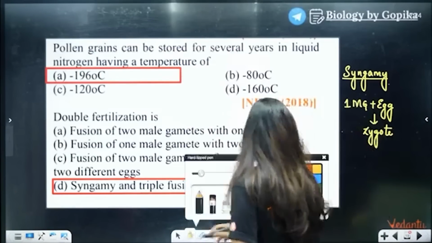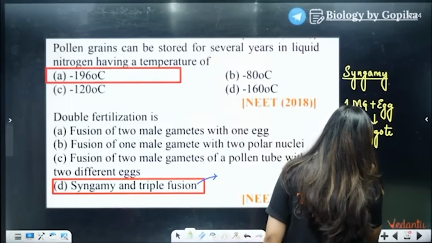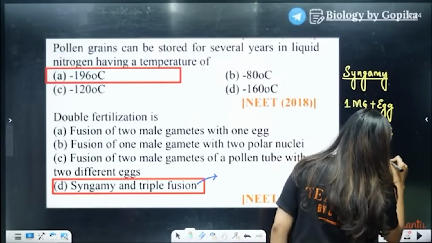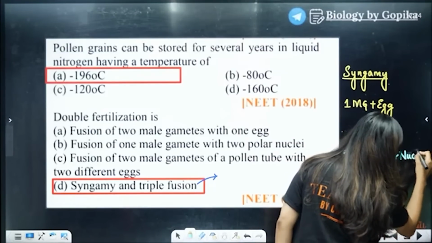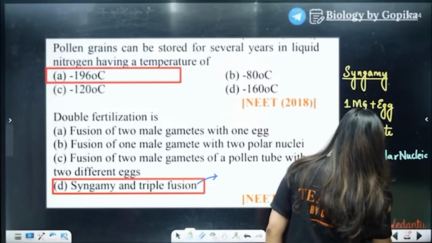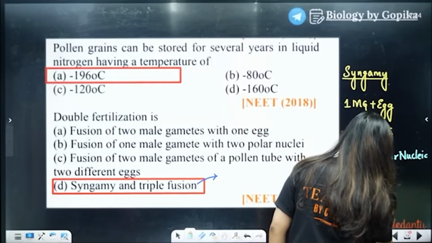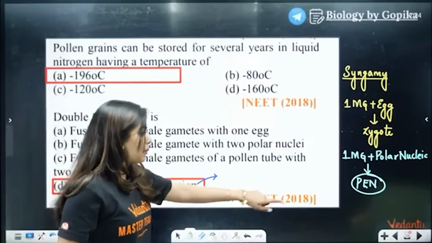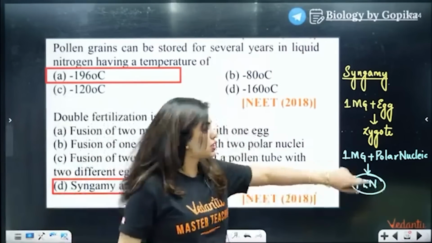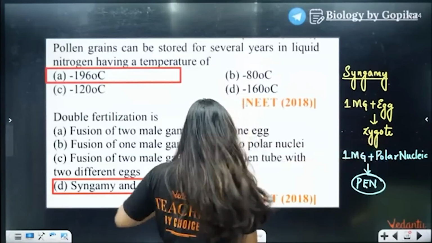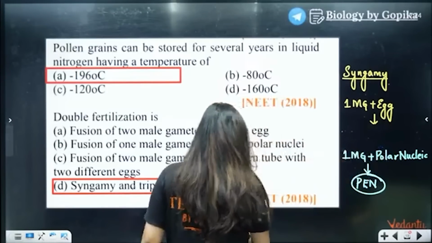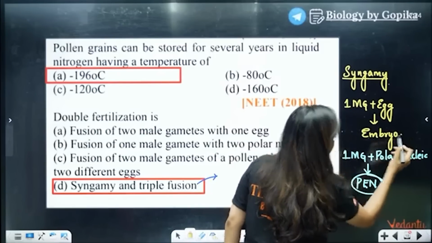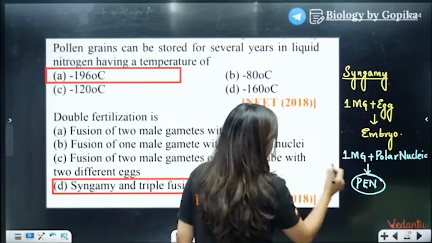Now, the second scenario, what happens? One more male gamete plus the central or the polar nuclei fuses to form your PEN, primary endosperm nucleus. Primary endosperm nucleus, again understand, this is to provide nourishment for the growing embryo. So this is syngamy and this is triple fusion.